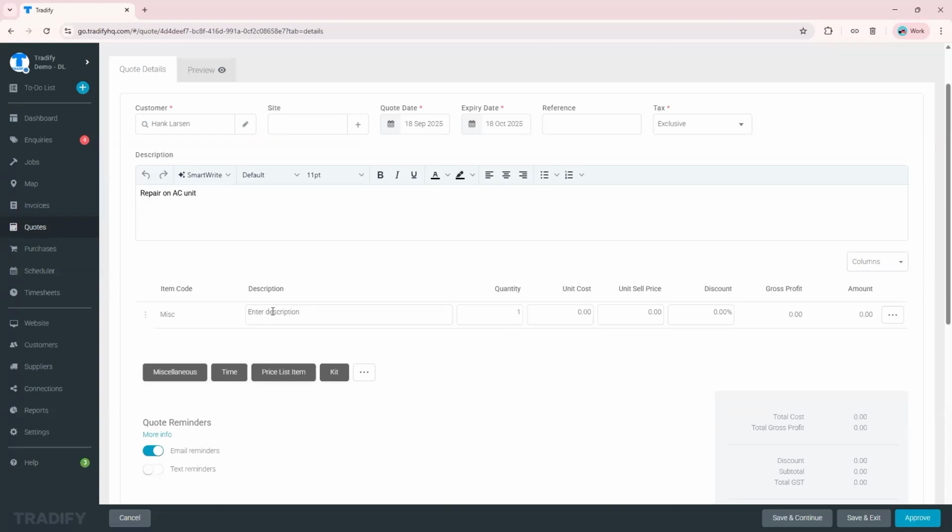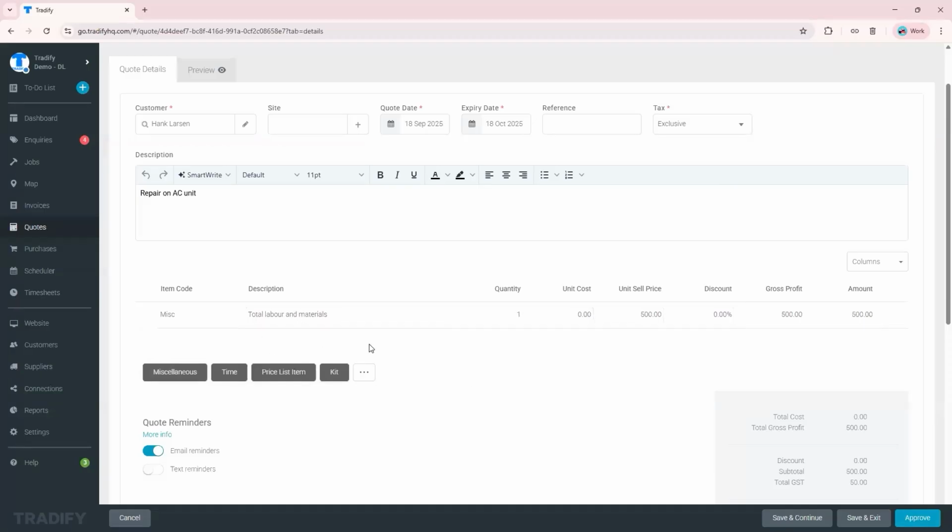Or you can just simply put in your total labor and materials. And it's a set price. So you can just select that miscellaneous option there. So let's say that will cost him $500. So there you go. So that's as easy as that. You can approve it and send it to the customer. Easy peasy. You can do it on the mobile app as well.